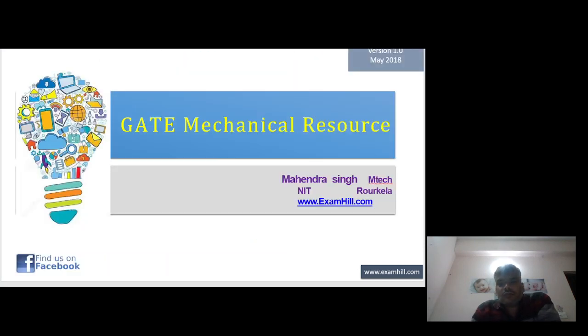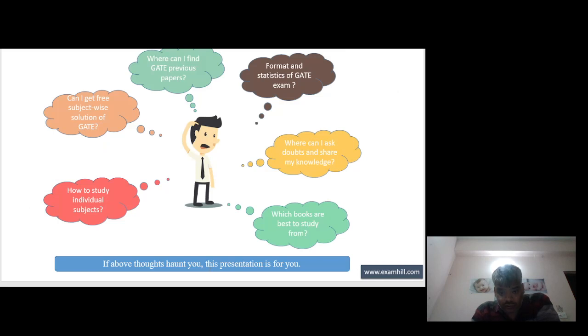This is the GATE mechanical resource. It is created by me, Mahendra Singh, MTech, NIT Rourkela.